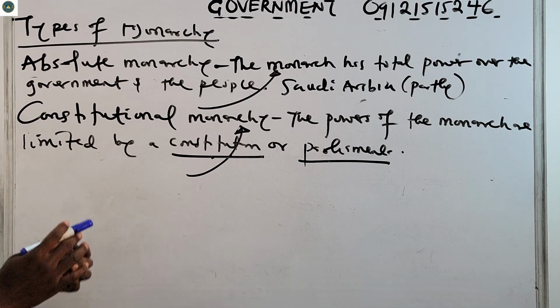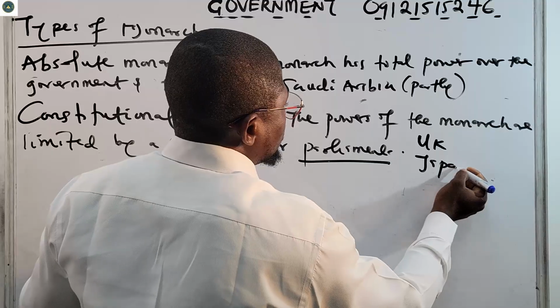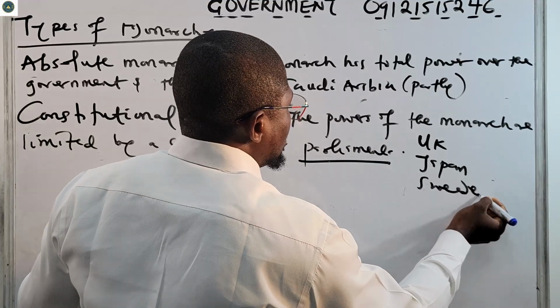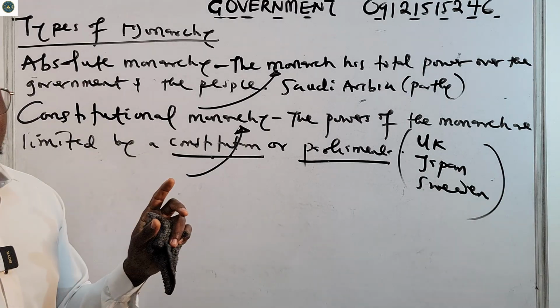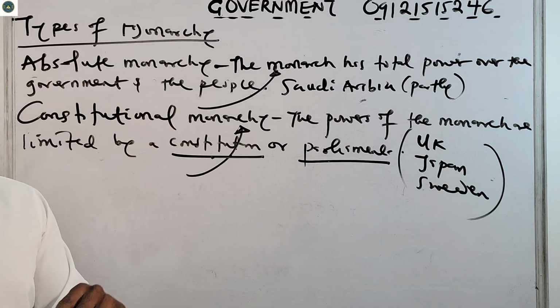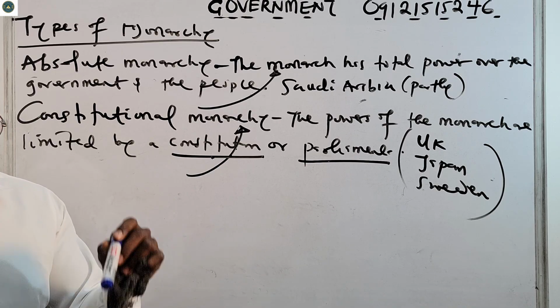For example, UK, Japan, Sweden are examples of countries where we have constitutional monarchy. Please take note of the two types of monarchy we have. Questions definitely come from them.